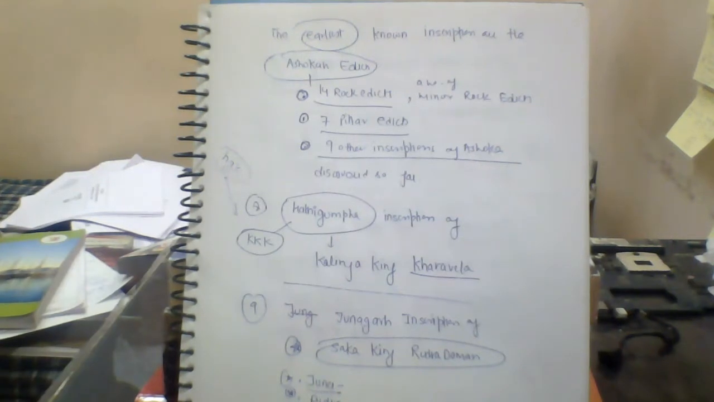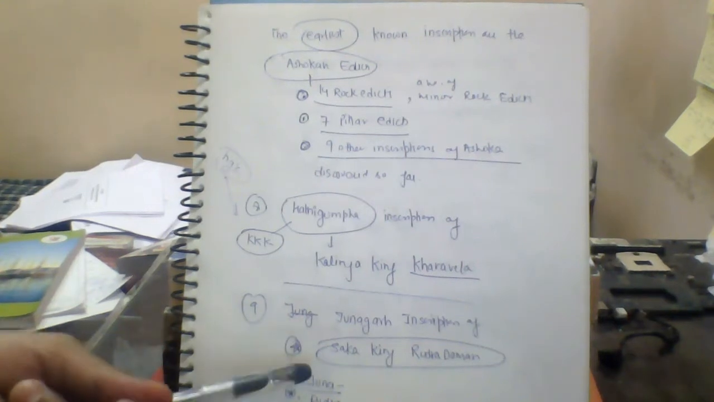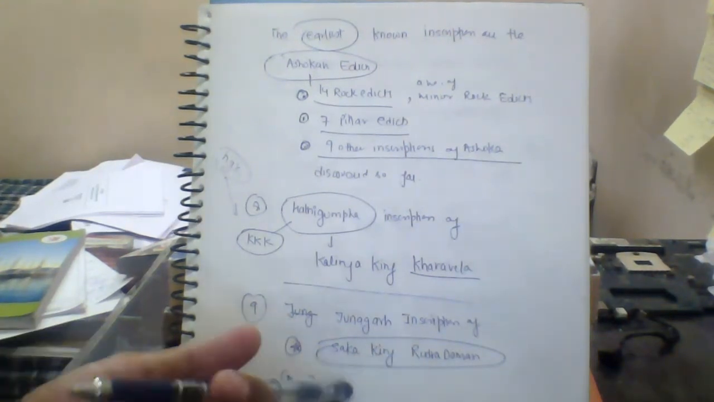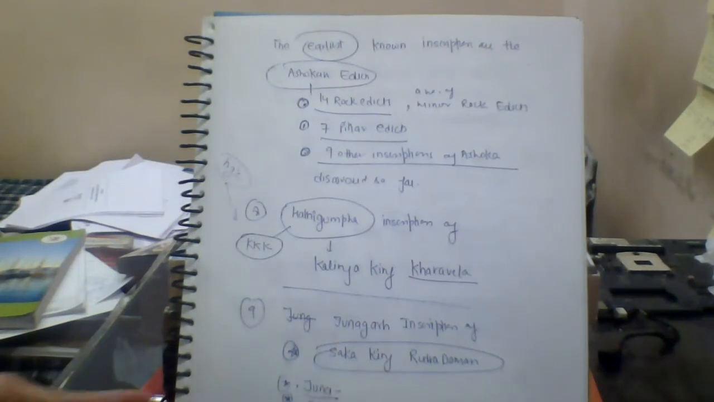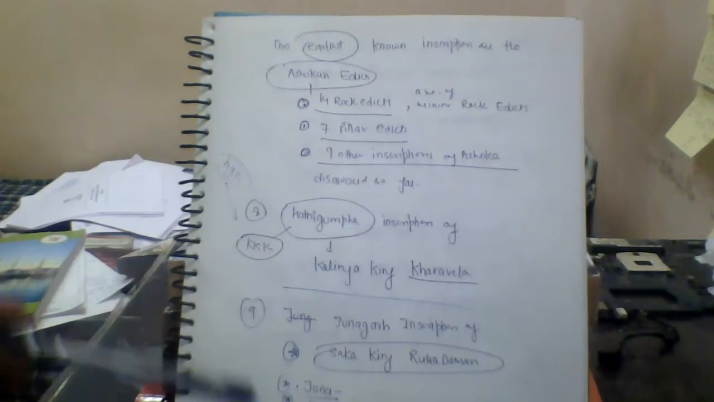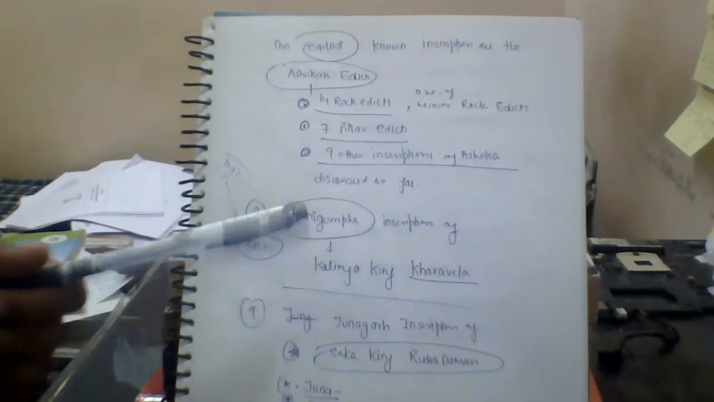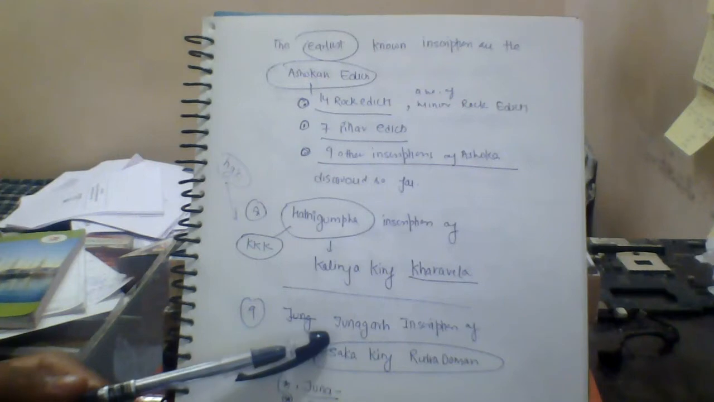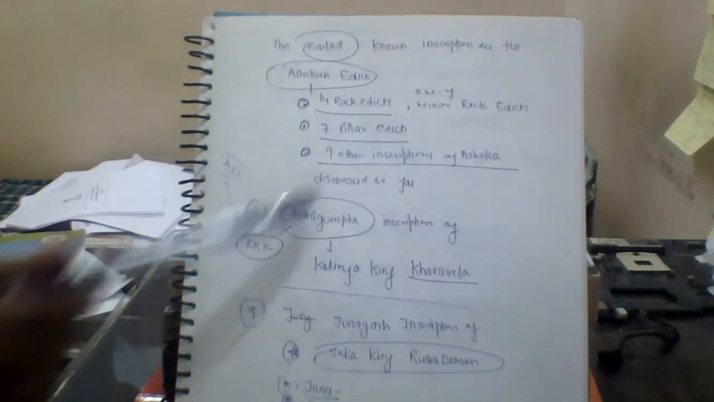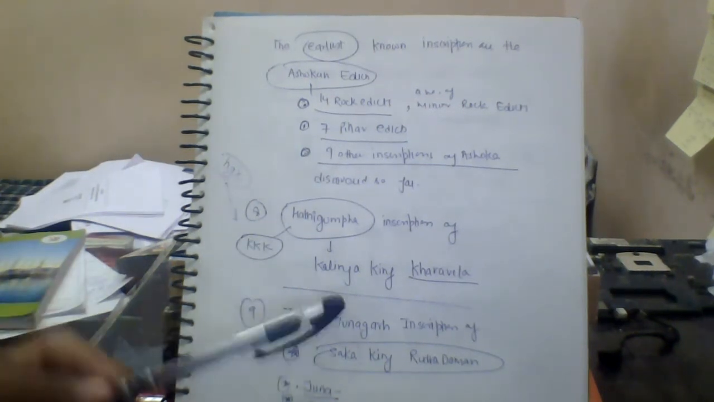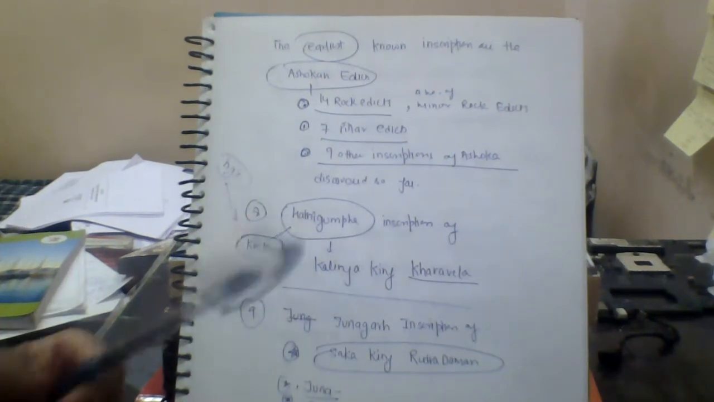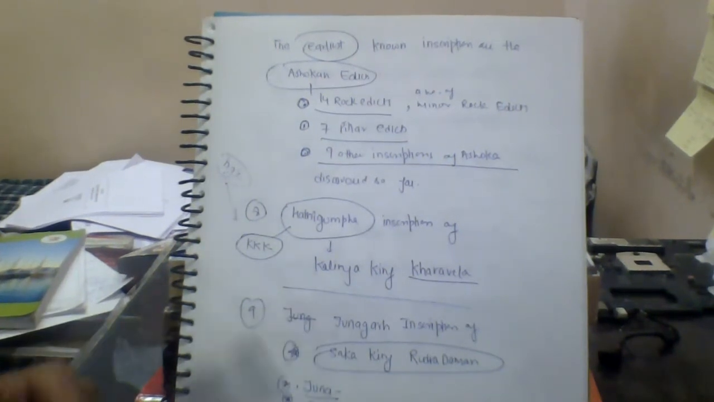There are other inscriptions too. For example, the Hathigumpha inscription of the Kalinga king Kharavela is also an important source. The Junagadh inscription of Rudradaman, a Saka ruler. The Nana Ghat inscription of the Satavahana king Gautamiputra. These are the inscriptions that you have to remember, which inscription belongs to which king and which time. This tells us tons of things about history. Make sure that you remember everything.